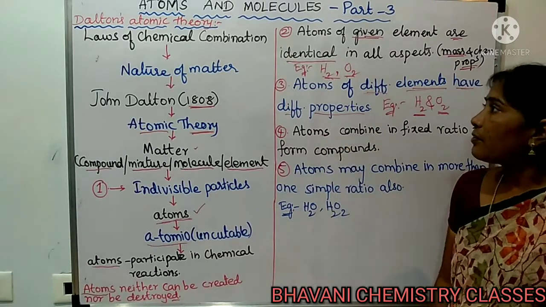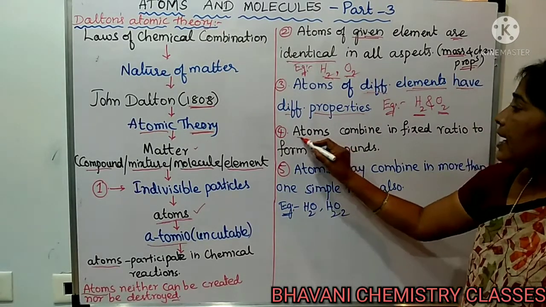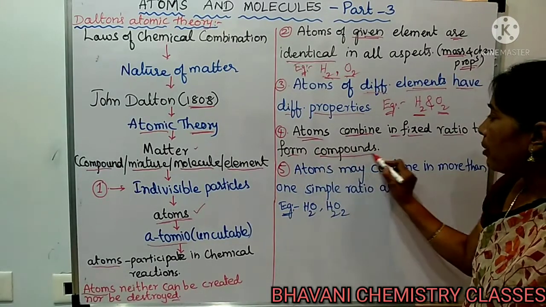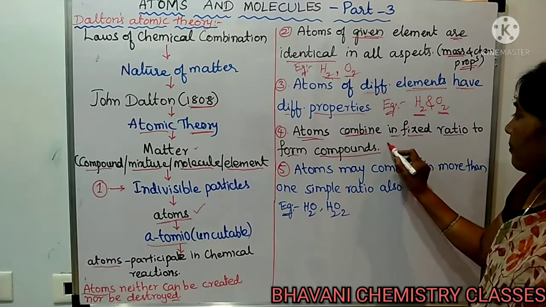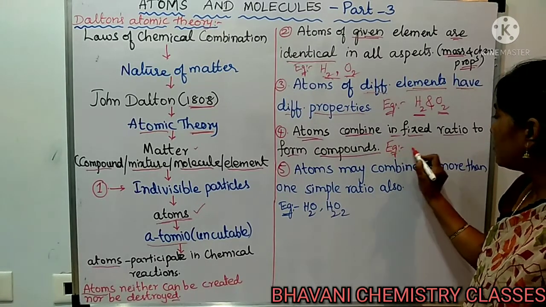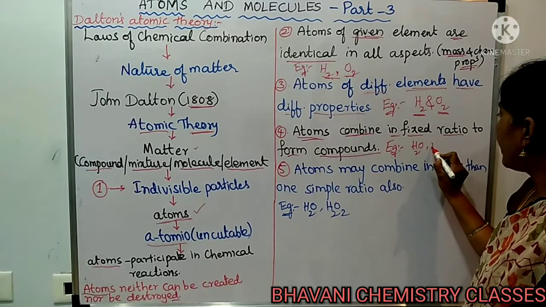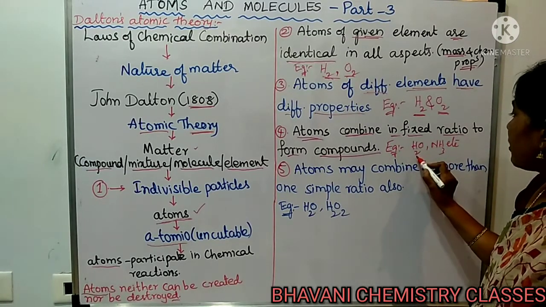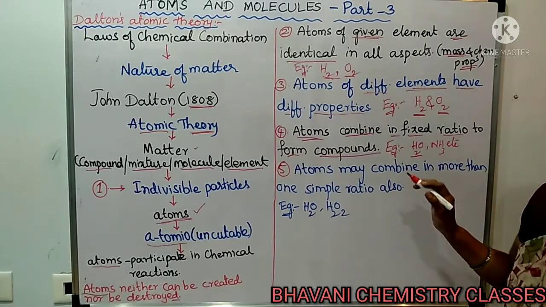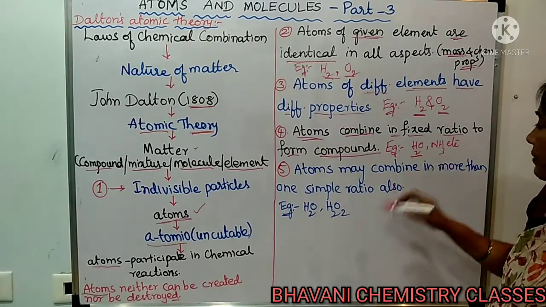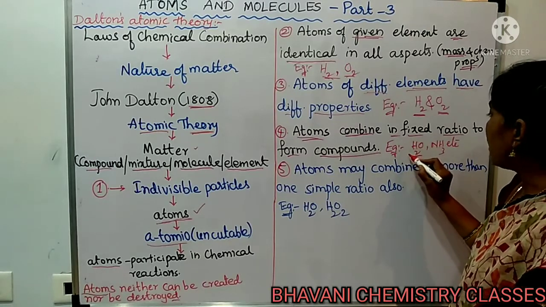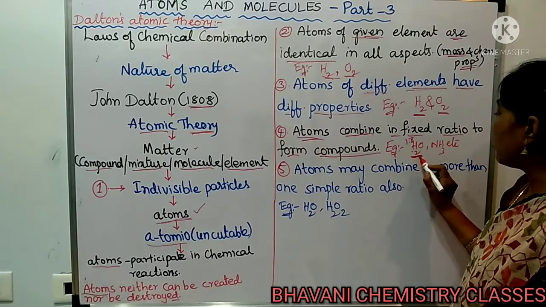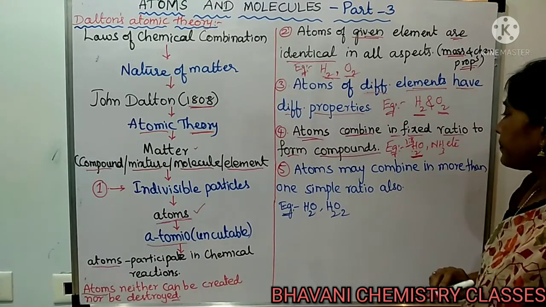The next proposal of Dalton's atomic theory is that atoms combine in a fixed ratio to form compounds. For example, take water or NH3. For the formation of water, by any method you prepare it or wherever you prepare it, the mass ratio of hydrogen and oxygen will be 1:8.